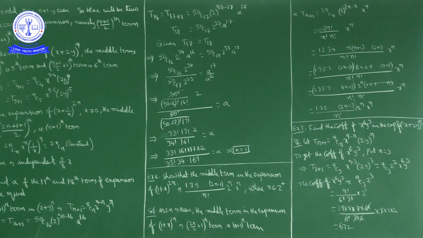9 factorial we can write as 9 into 8 into 7 into 6 factorial. Denominator 6 factorial into 3 factorial, that is 3 into 2 into 1. 6 factorial in the numerator and 6 factorial in the denominator get cancelled. 3 ones are 3, 3 threes are 9, 1 two, 1 two cancel. After simplification we get the coefficient as 672. The coefficient of x power 6 y power 3 is 672.